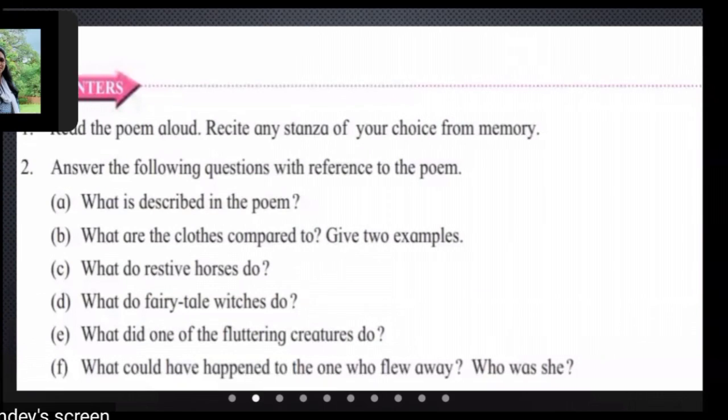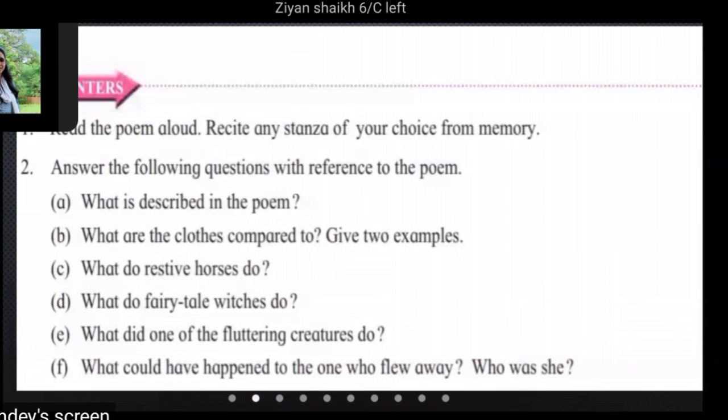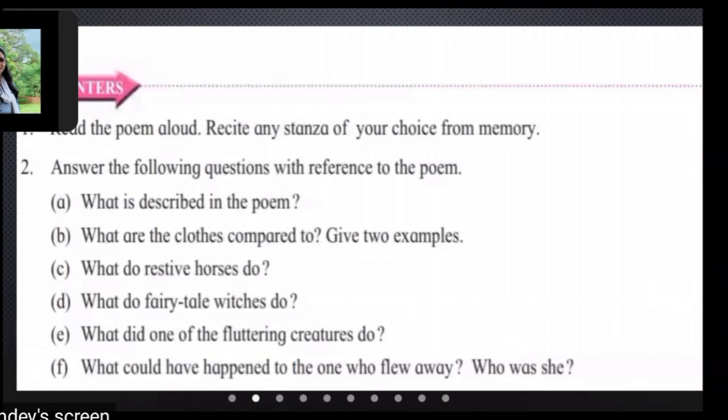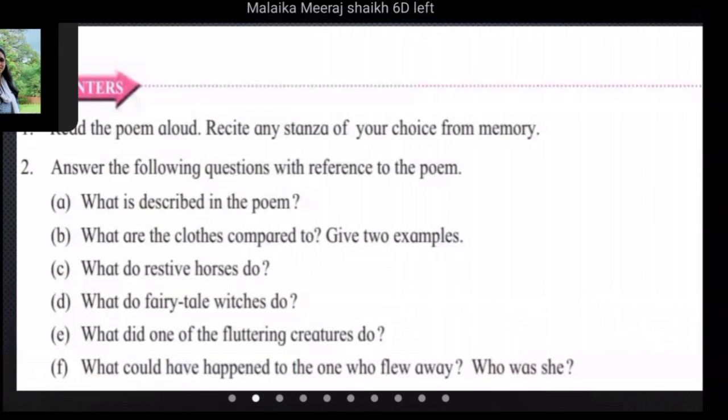We will tell you in the group message, but you will definitely get the question answers tomorrow and you have to write them down in your notebook. Today's homework is what? You have to make a small video of this poem reading and you have to write this poem one time in your English notebook along with word meanings. The word meanings are also given on page number 23, and you have to write those also.